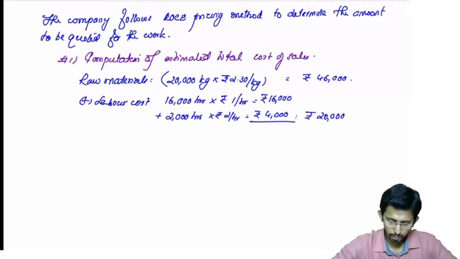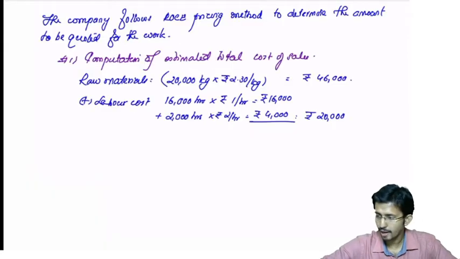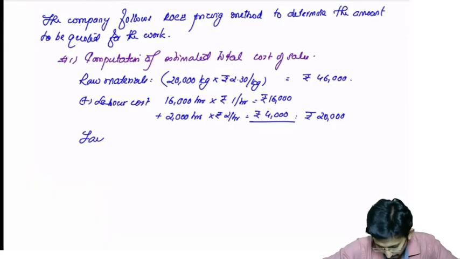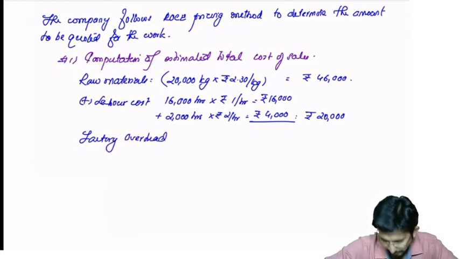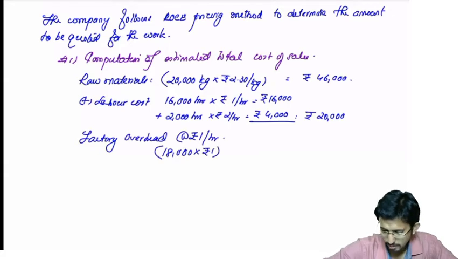Now what do you have to do? There is factory overhead. Factory overhead is rupee 1 per direct labor hour. So 18,000 hours into rupees 1 per hour, that will come to rupees 18,000.